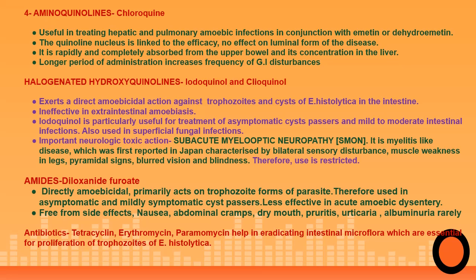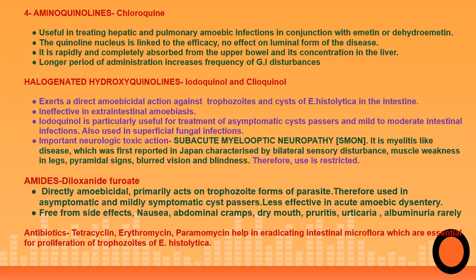Next drug, amides or diloxanide furoate. This drug is directly amoebicidal again and primarily acts on the trophozoite forms of the parasite and is therefore used in asymptomatic and mildly symptomatic cyst passers. It is less effective in acute amoebic dysentery and is free from side effects. Nausea, abdominal cramps, dry mouth, pruritus, urticaria, and albuminuria are rarely seen.